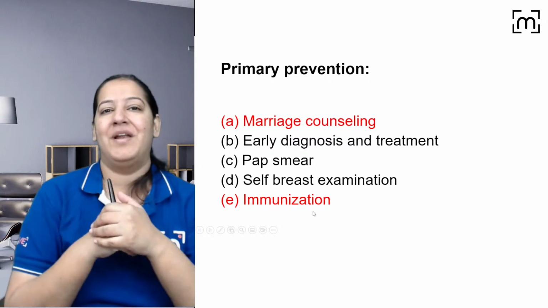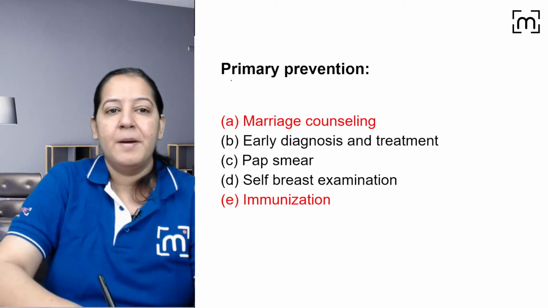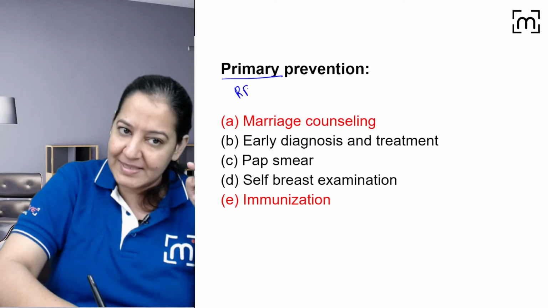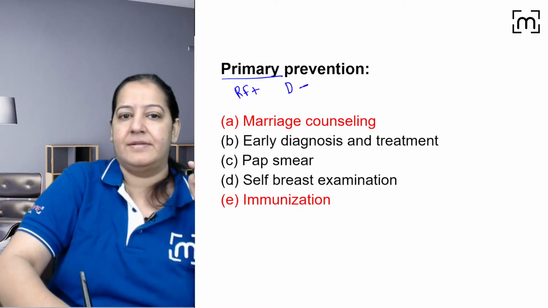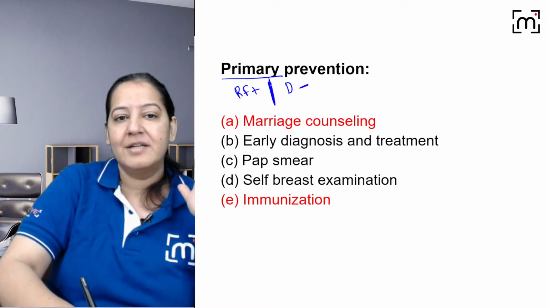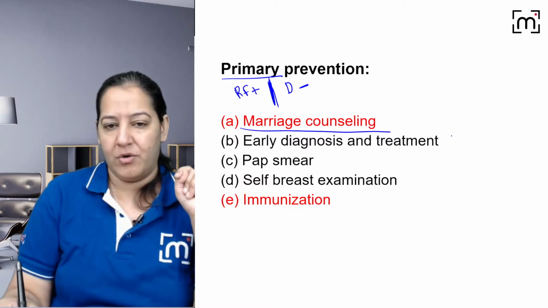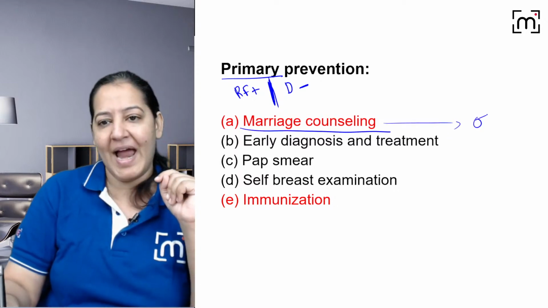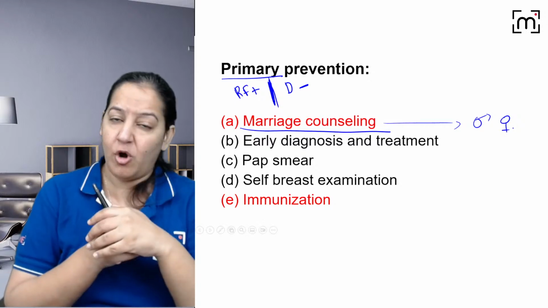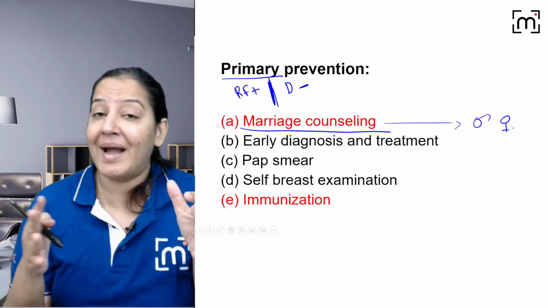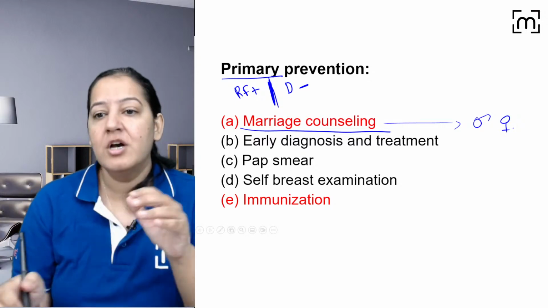Let me explain now. What is primary? Primary is when the risk factor is present, but the disease is absent. You want to halt at that point. This is known as primary. Yes or no? So marriage counseling: the couple comes to you, the male and the female, that we want to marry together. Doctor, can we go for the marriage? Are we medically fit for each other for the marriage? So what should you check?